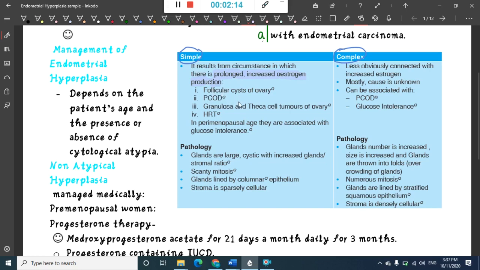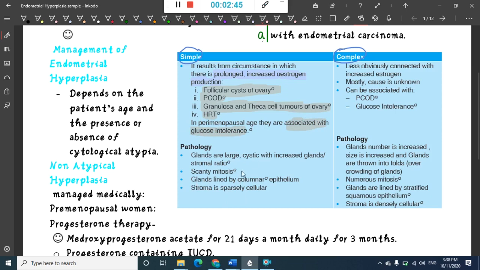Here you see the most common causes are follicular cyst of ovary, polycystic ovarian disease, granulosa and theca cell tumors of ovary, and hormone replacement therapy. In perimenopausal age group, these are associated with glucose intolerance also.